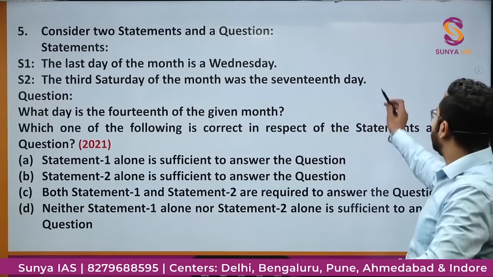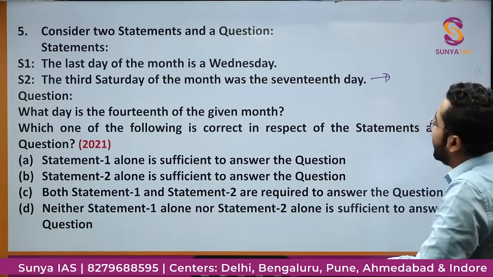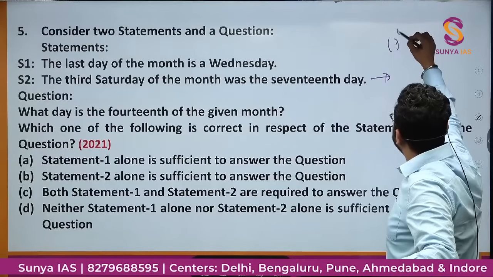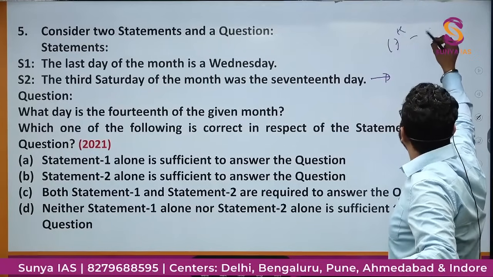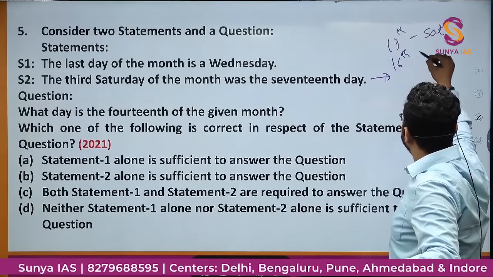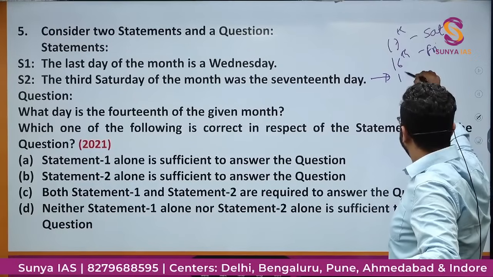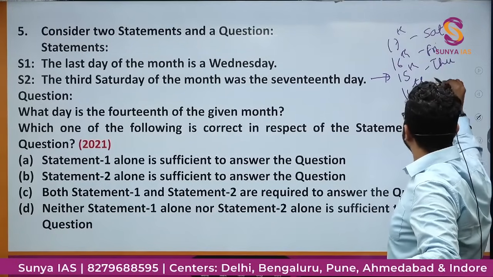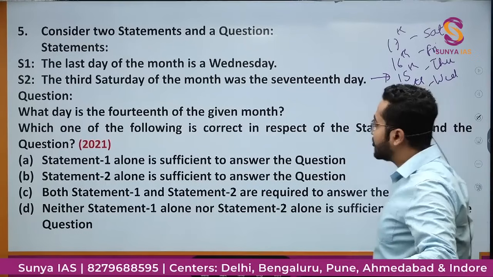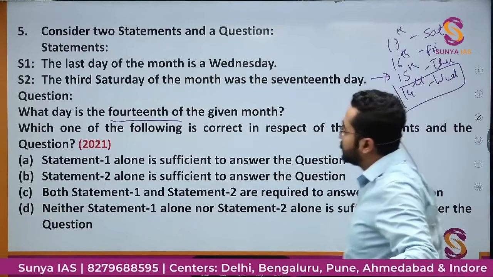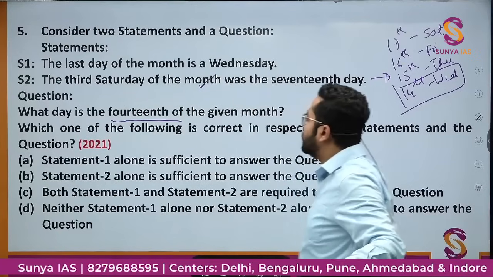So if I see this statement, the third Saturday of the month was the 17th day. That is, 17th of the month is Saturday. If 17th is Saturday, then 16th would be Friday, 15th would be Thursday, 14th would be Wednesday. And what is it asking? 14th of the given month. So we have got this 14th. So yes, statement 2 alone is sufficient to answer the question.